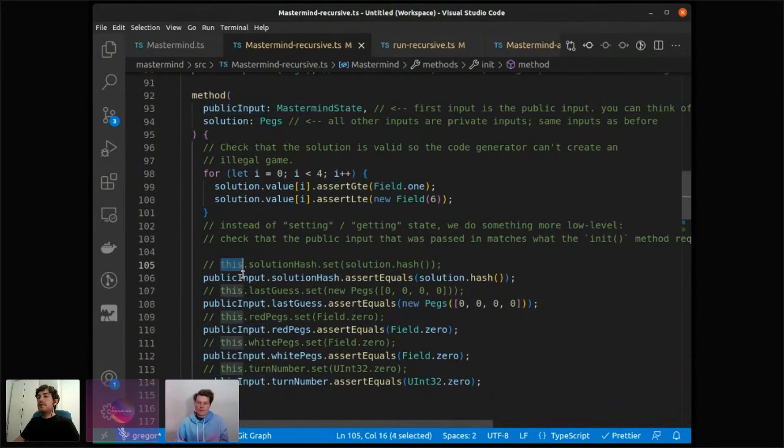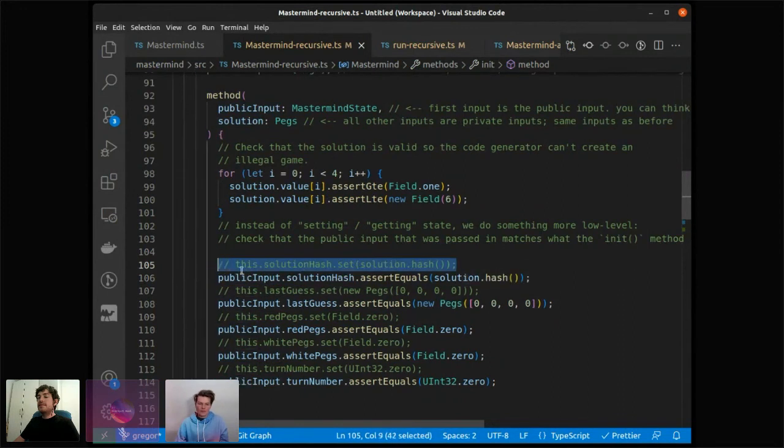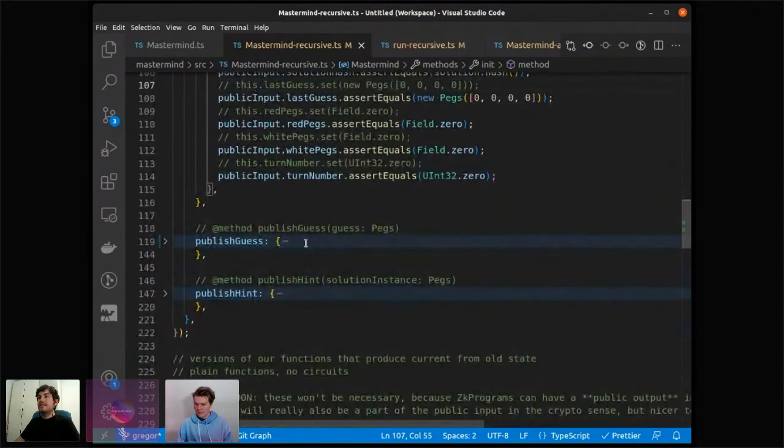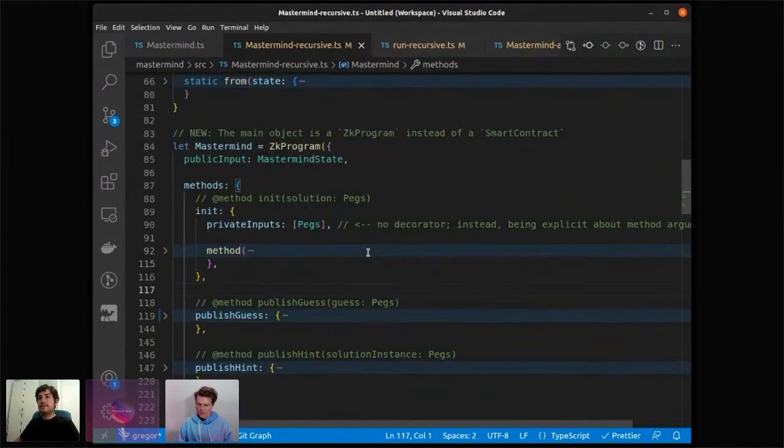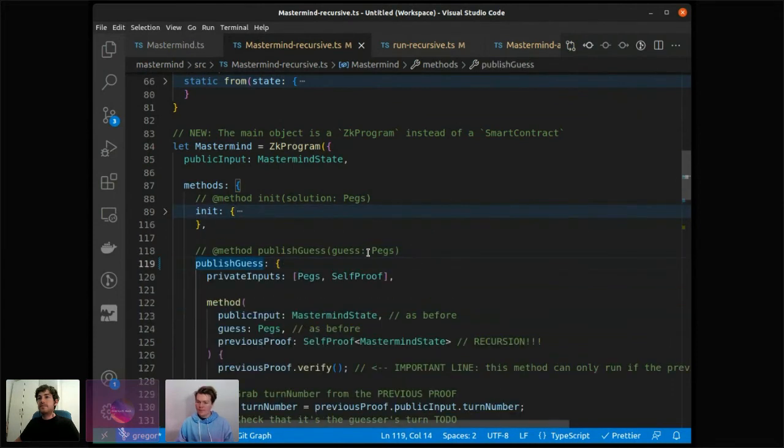And here I have written the lines that we had before in the smart contract, and you see that it's pretty easy to translate a smart contract into this new thing. It's basically, if you set something, you have to assert that the public input equals something. And in the next method, I'll fold this and fold the next one.